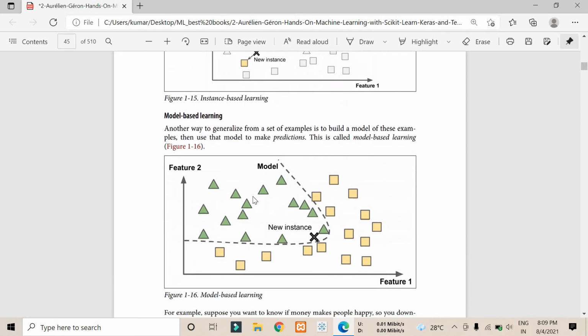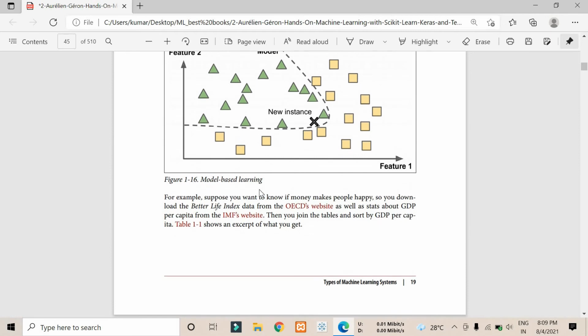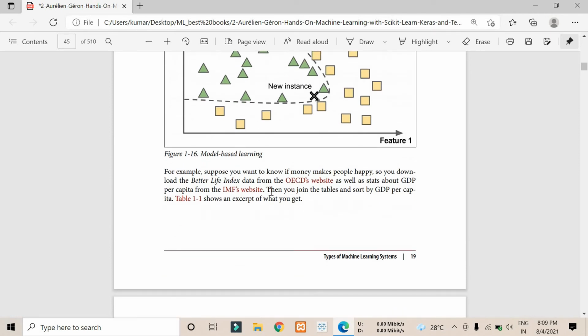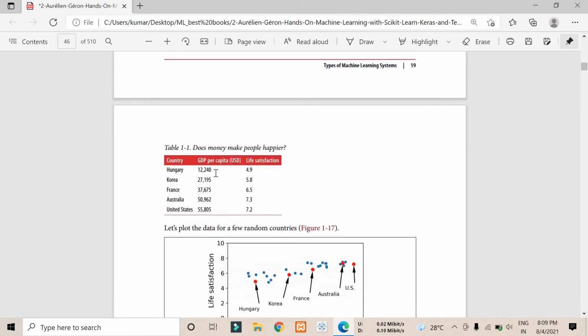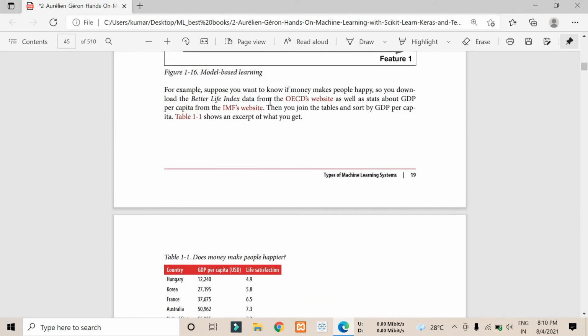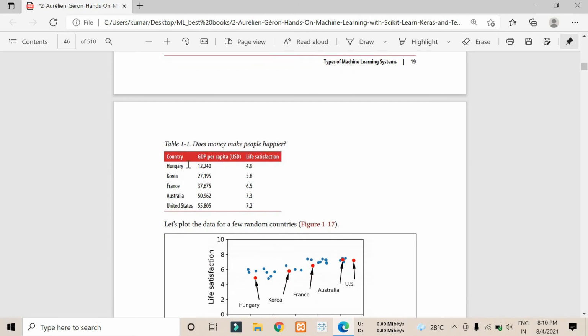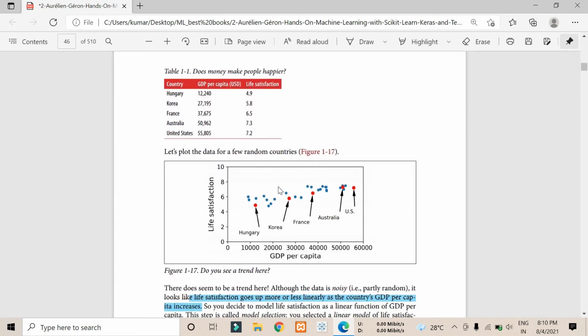And model based learning is where we train our model and work through that. As they have given an example here, you can see they took two particular data sets. They took the better life index from the OECD website, and the GDP per capita income from the IMF website, and merged them. They took some countries like Hungary, Korea, France, Australia, US. These GDPs are here and their life satisfaction is here. So they tried to plot a scatter plot here.